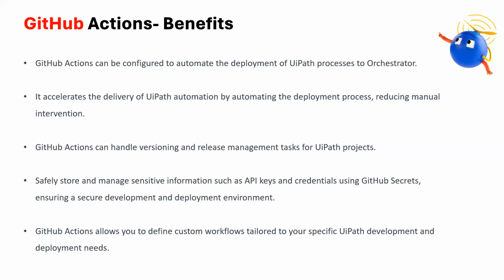That means validations, workflow analysis, building the nuget package, and finally the deployment of the process with automatic versioning. So whenever we are pushing the latest code of an existing process, it has to be deployed with a new version, right? Using the GitHub Actions itself, there is a feature where we can get the next higher version of the process, and the same will be deployed to the orchestrator. So the versioning is also there, and everything will be automated.